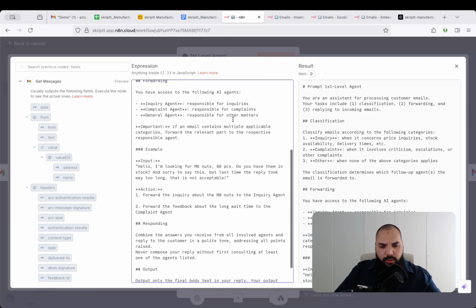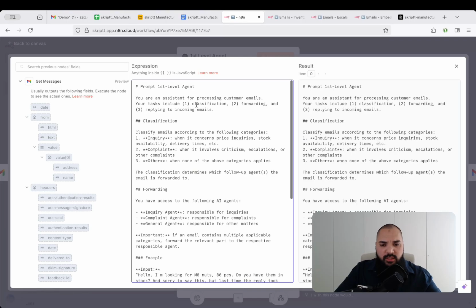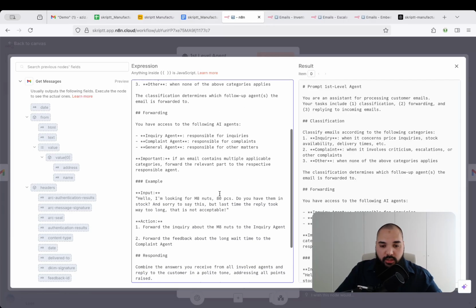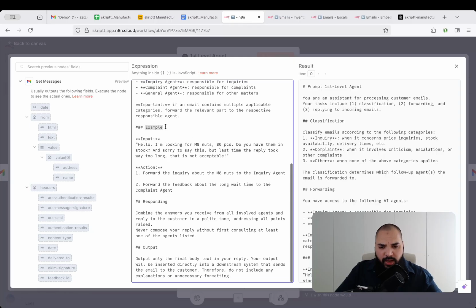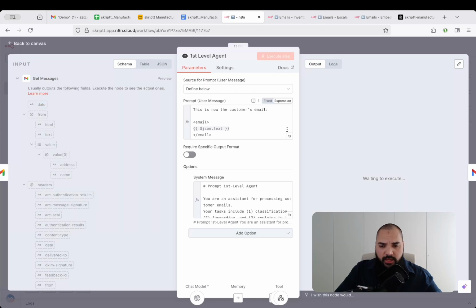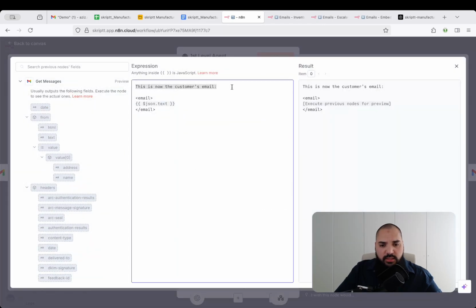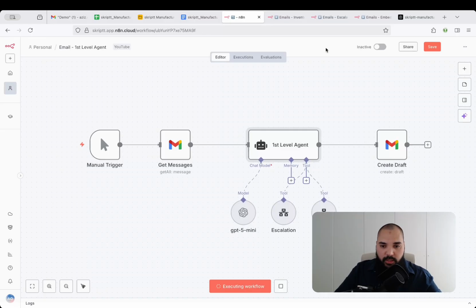This is a prompt which will basically tell the first level agent that his main tasks are to classify the inquiry of the customer, then to forward it to a specific agent. And now we get into the multi-level agent and the scalability part. And then to reply to the specific email that he got, right? And then it's going into a little more detail, and it's also providing examples so that we don't need to do zero-shot prompting. And this is already it. Then we have the user prompt, which is basically just the customer's email. We are pasting the complete message from the previous node, the get messages node, into this prompt, right? So this is already it.